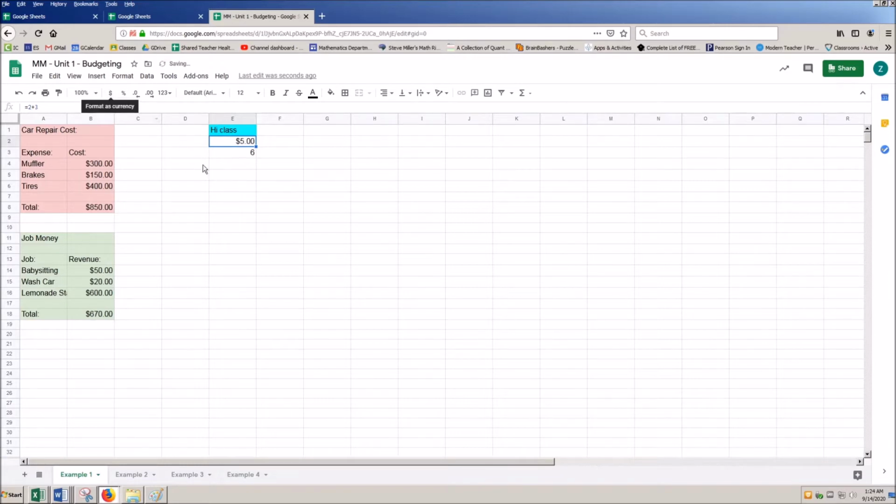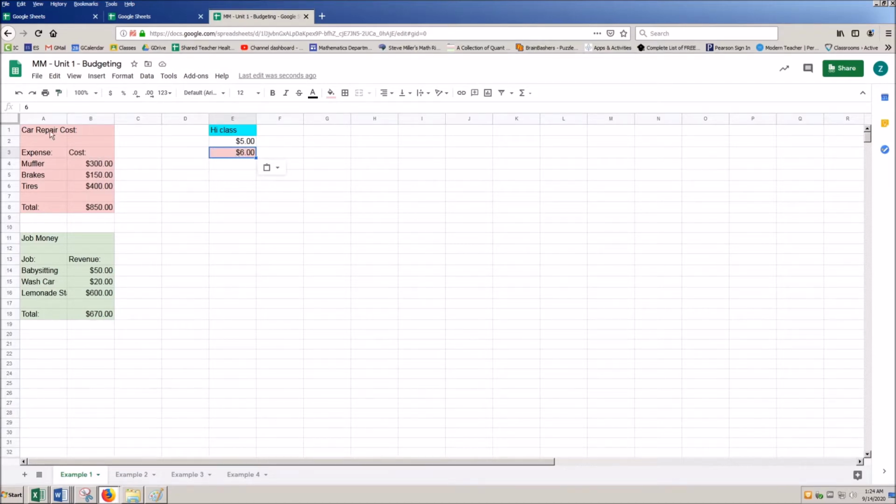I would click currency, and it changed now to a dollar denomination. So the way I was able to turn this 300 into $300 in cash is to change its formatting to currency. Now I can take that and copy the format. Paint Format says, okay, take the way that this cell looks and copy it onto the new cell that I click. So that took the color and the formatting and changed that 6.